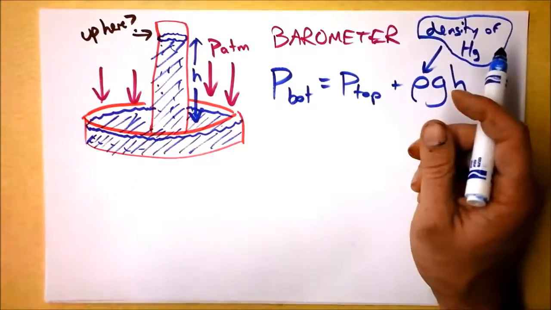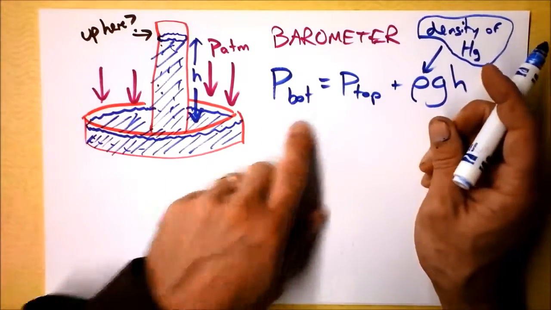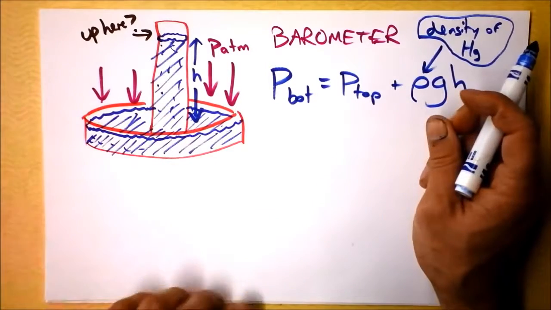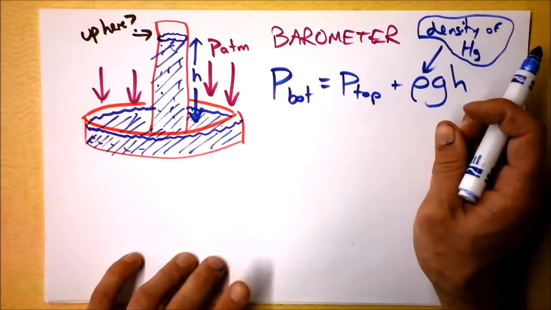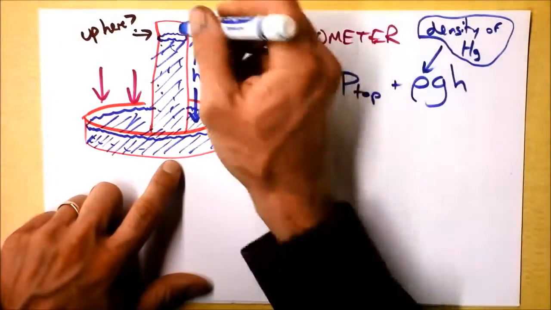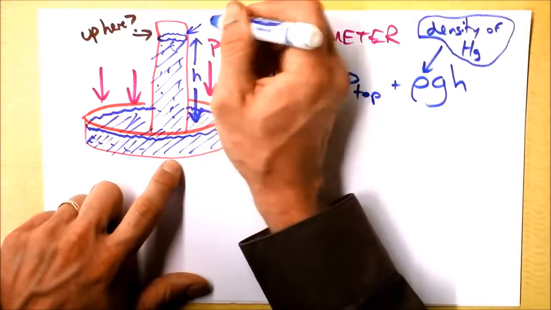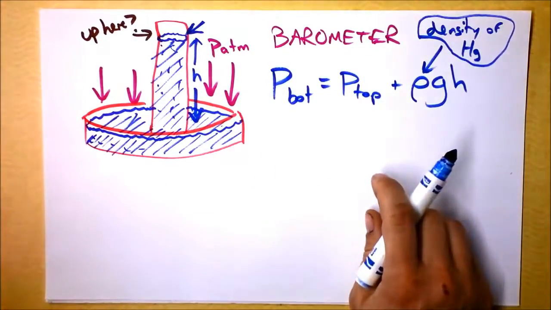So we're going to take the density of the mercury. Oh my goodness. Can we find out what H is based on the actual pressure? I think that we can. So what is the pressure right here? What is the pressure right there up at the top?